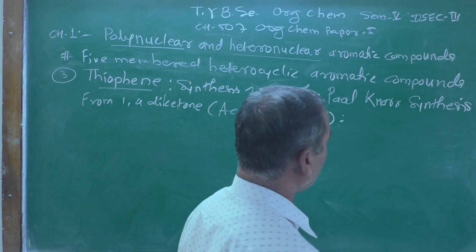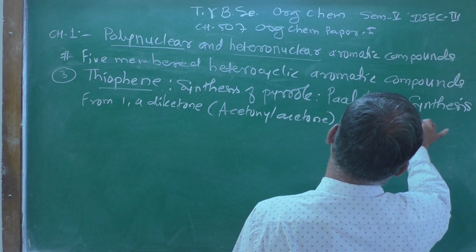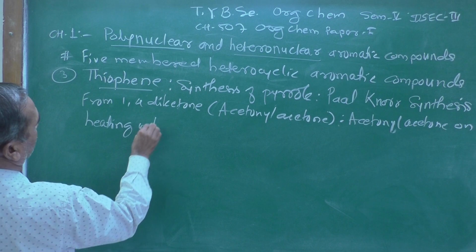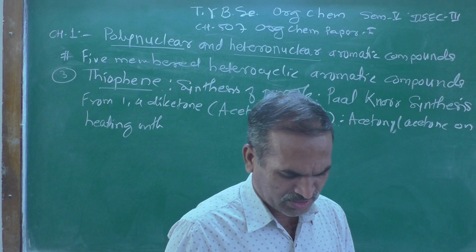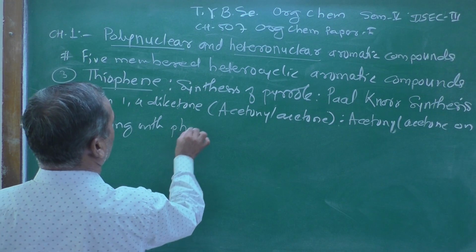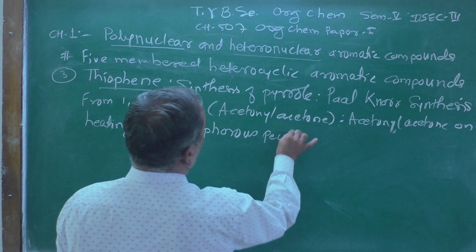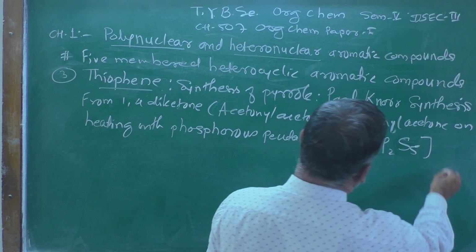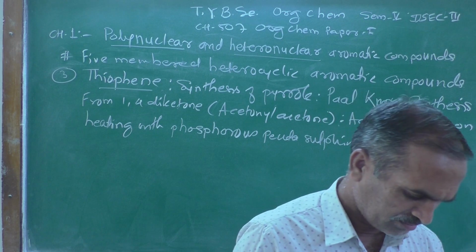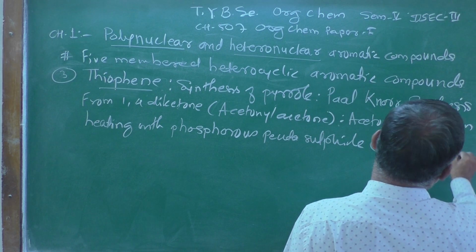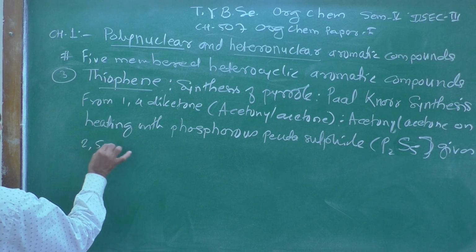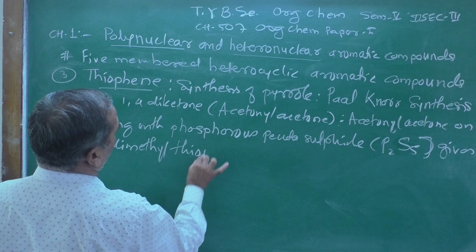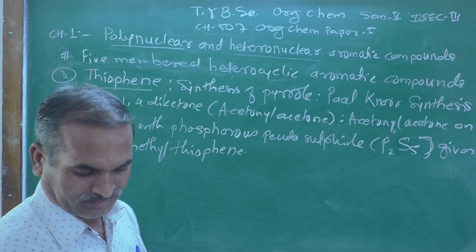Here acetonyl acetone on heating with phosphorus pentasulfide, that is P2S5, gives 2,5-dimethyl thiophene. 2,5-dimethyl thiophene will be the product obtained here.